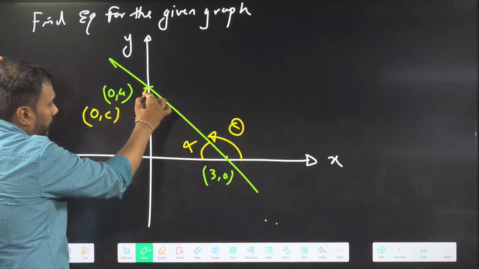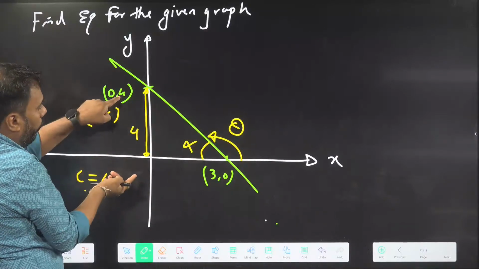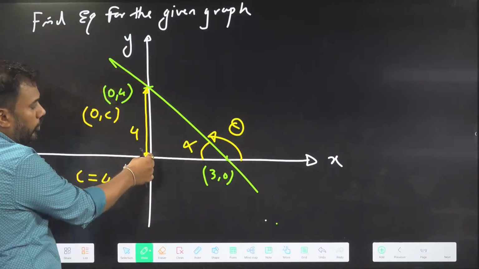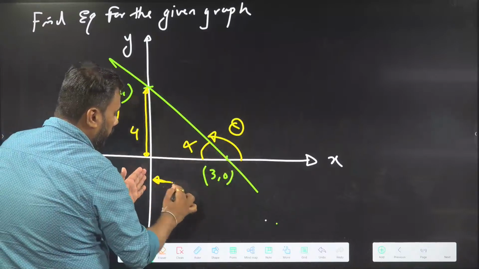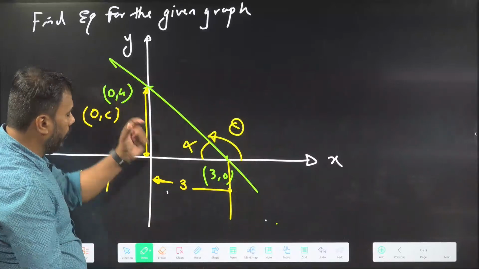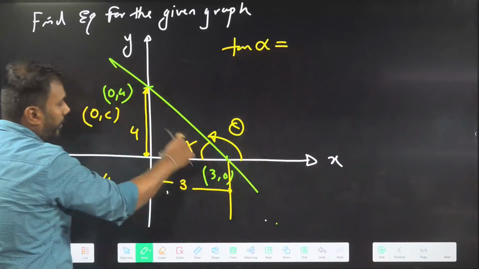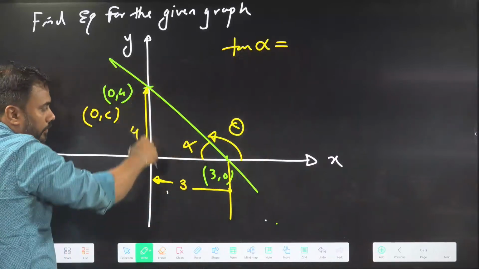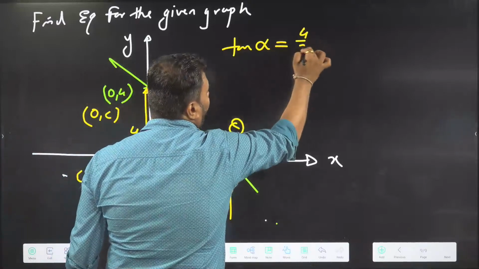Tan alpha here: this height is 4. The point is (0, 4), 4 means y coordinate, 0 means x coordinate, so this height is 4. This point is (3, 0), so this distance is 3. Tan alpha, in front of the angle, this is perpendicular, along the angle, this is base. Tan alpha is 4/3.